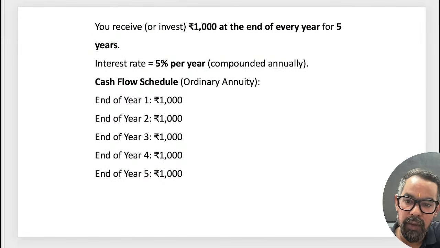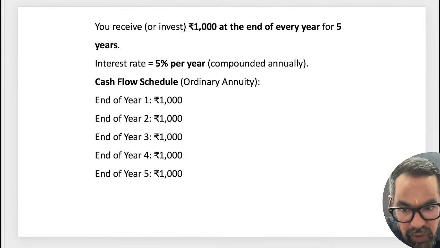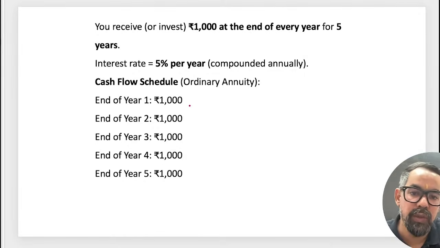So how do we calculate? There must be a formula also. I'll show the formula when we come to this one, it is not mentioned here.